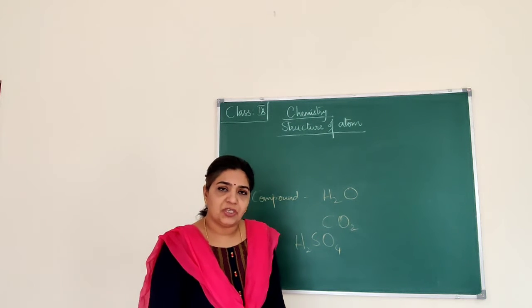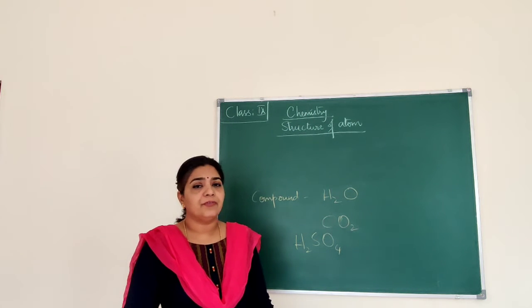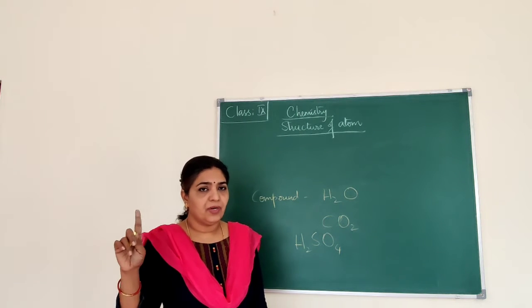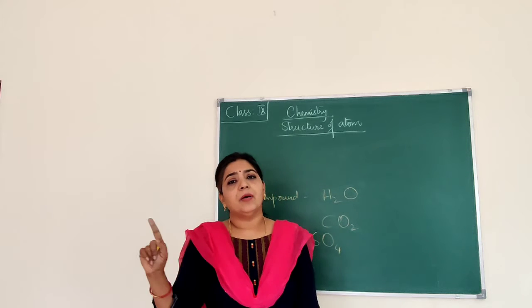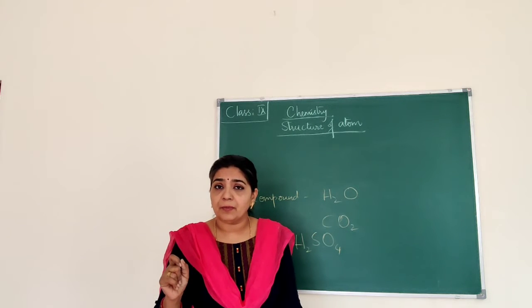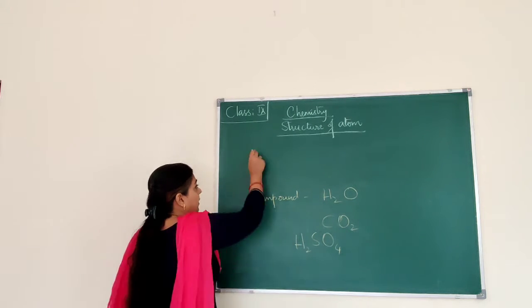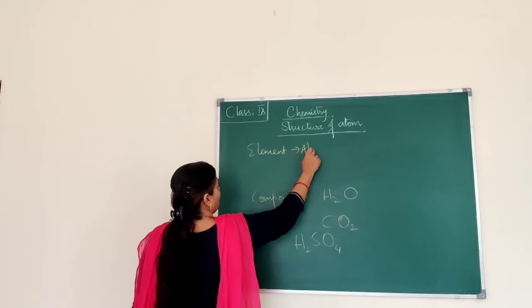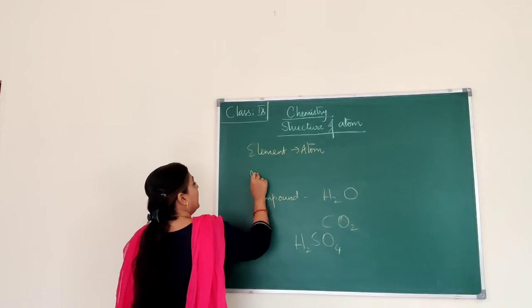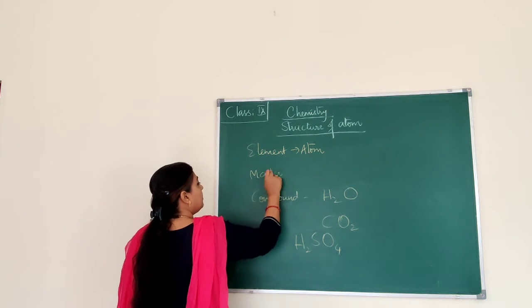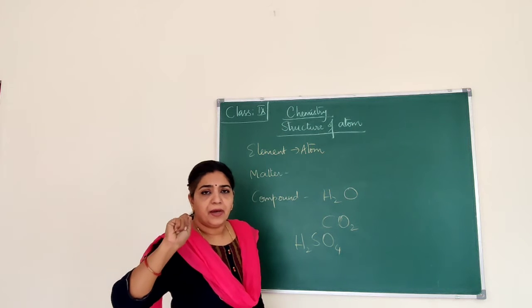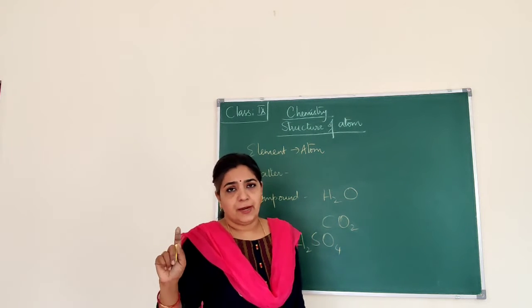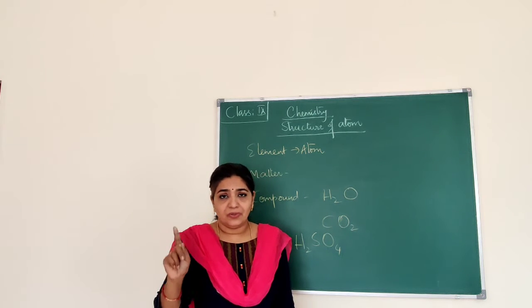And a mixture is also made up of different kinds of elements which are combined in different ratios. So what we have to understand is that any matter is made up of elements. And what is an element made up of? Atoms. So we can say matter is made up of these tiny particles called atoms. That is what we learned in the previous chapter, and that's what John Dalton also told.